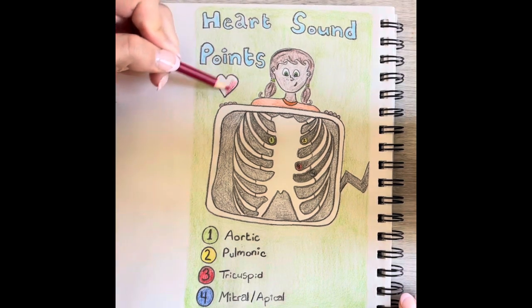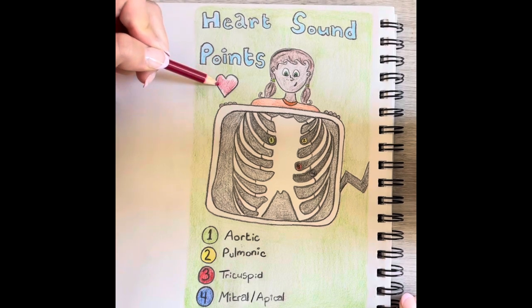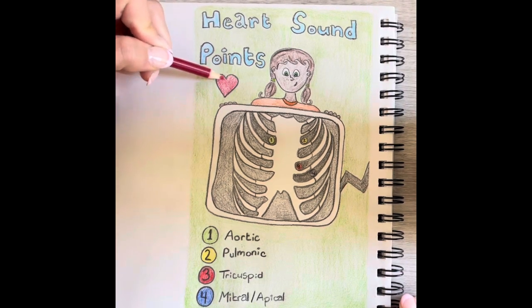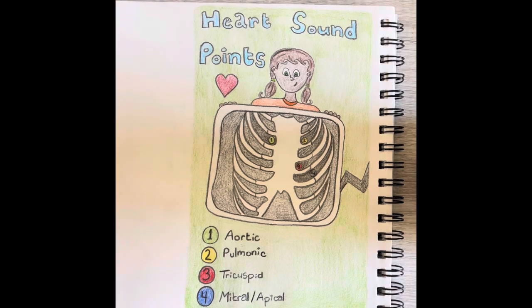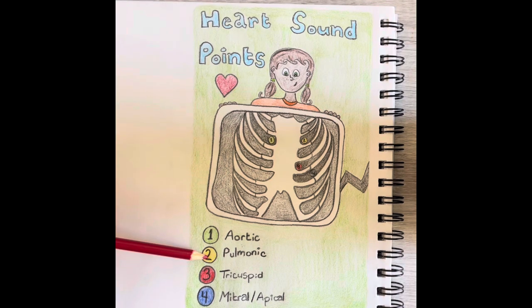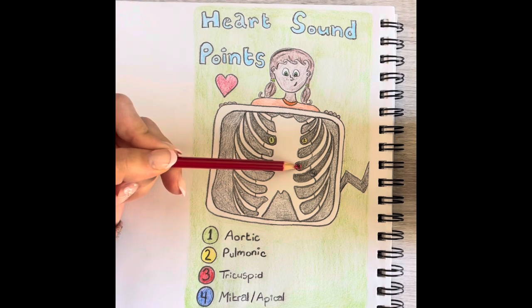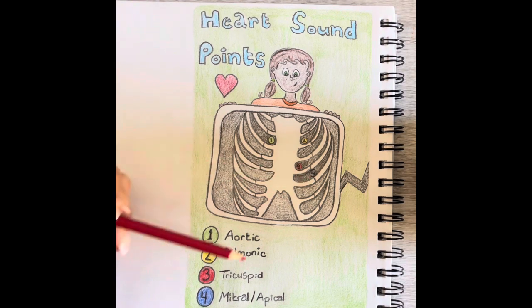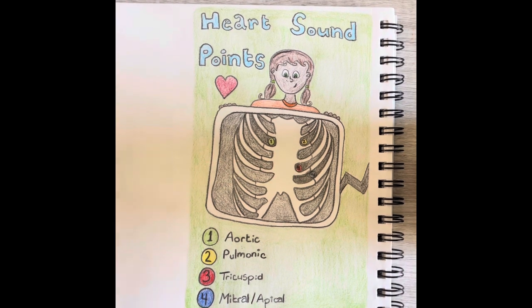Going into the first site is the aortic site, which is at the second intercostal space, right sternal border. The pulmonic site is at the second intercostal space, left sternal border. Tricuspid, fourth, left sternal border. The mitral or apical site is 5th intercostal space, left mid-clavicular line.